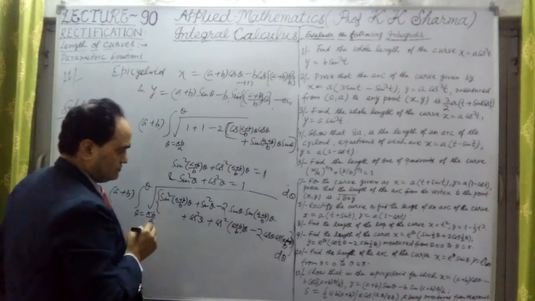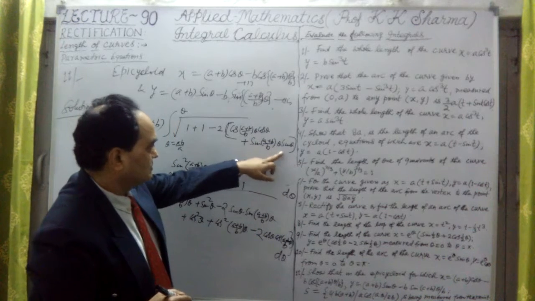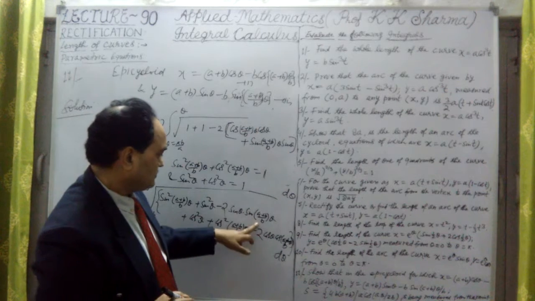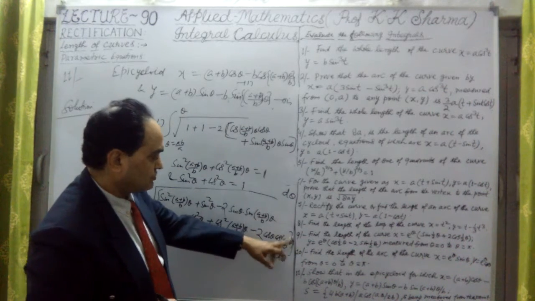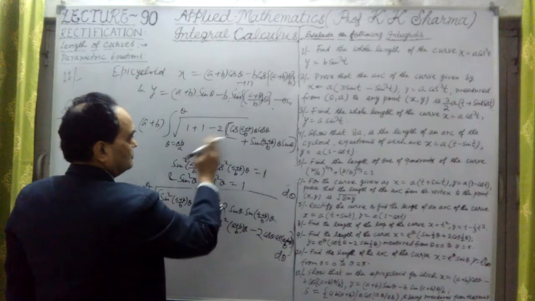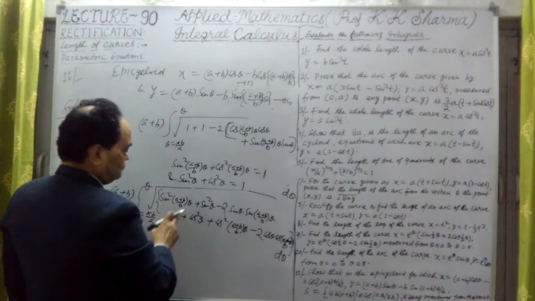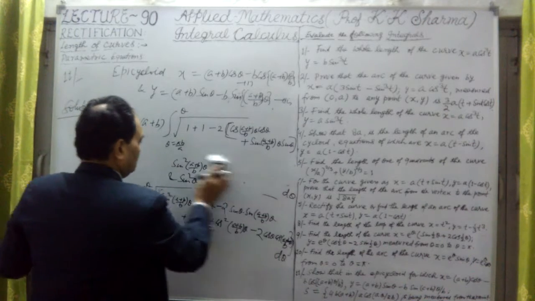These two values, because this is twice sin θ sin((a+b)/b · θ), and this is minus twice cos θ cos((a+b)/b · θ). These two values are the same. So we have taken 2 common, minus 2, and this is 1 plus 1 because these are the square values. So 2, the value has come out.